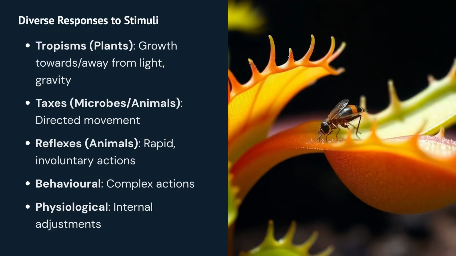The ways organisms respond are incredibly diverse. Plants exhibit tropisms, which are growth responses, like roots growing downwards due to gravity, known as gravitropism. Microorganisms and some animals show taxes, directed movements towards or away from a stimulus. For instance, bacteria moving towards a food source is chemotaxis. Animals have rapid, involuntary reflexes, like blinking, and more complex behavioral responses such as migration or courtship rituals. Physiological responses involve internal adjustments, like sweating to cool down.